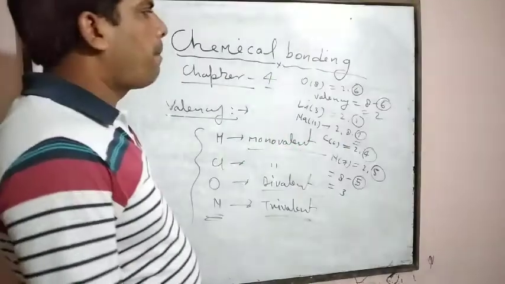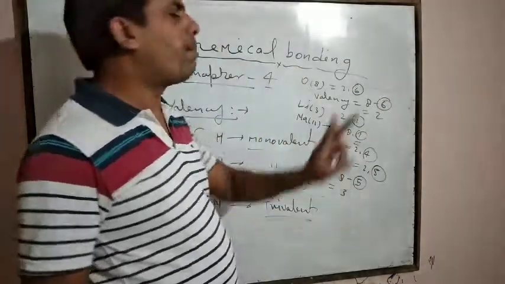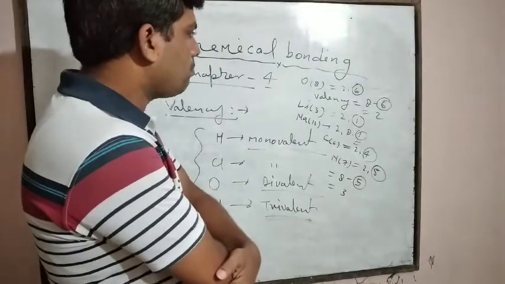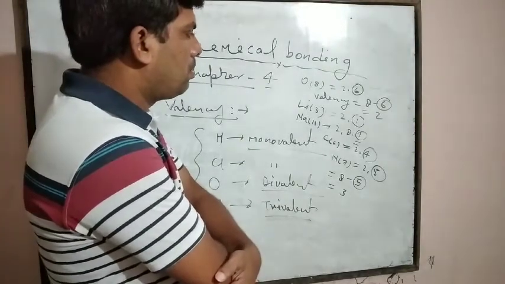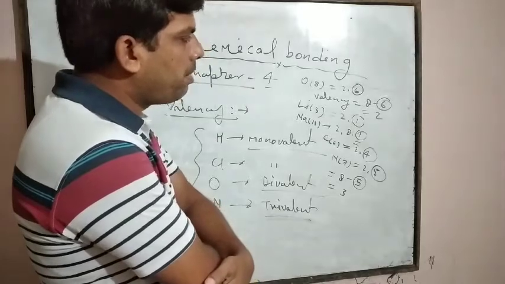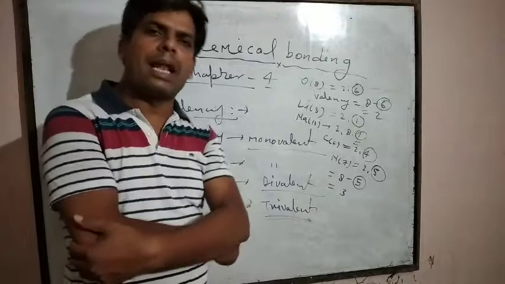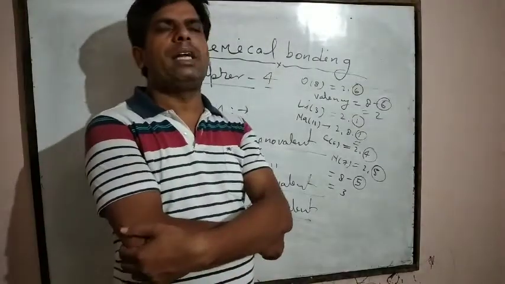Hence, valence electrons are 6 but valency is 2. Combining capacity is 2. In this way, if valence electrons exceed 4, then valency, the combining capacity, is equal to 8 minus the number